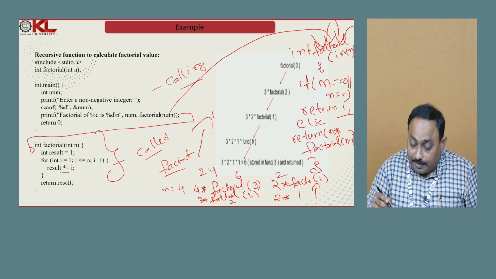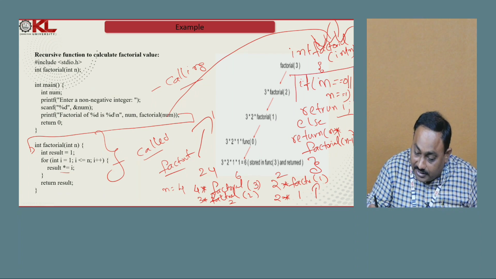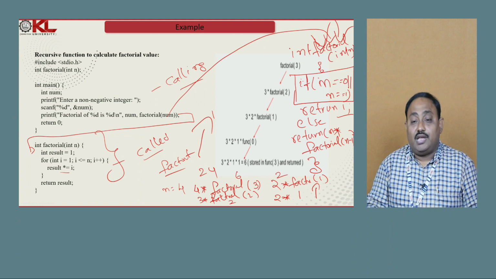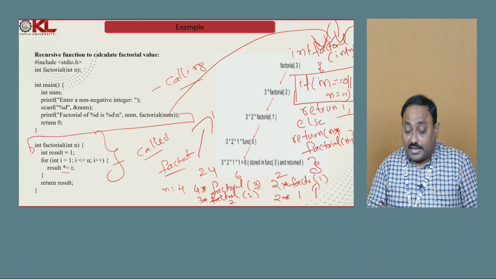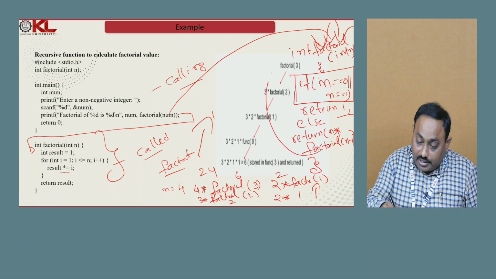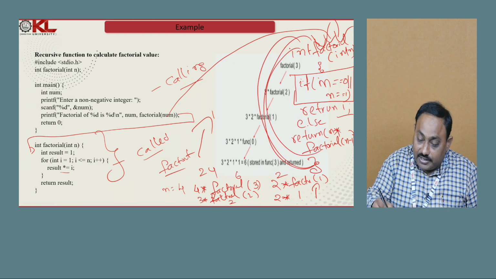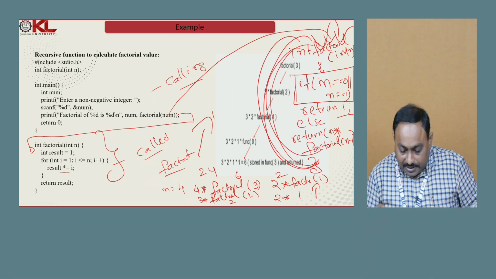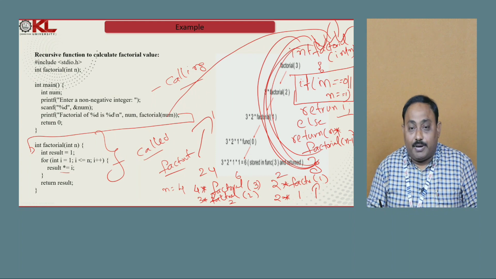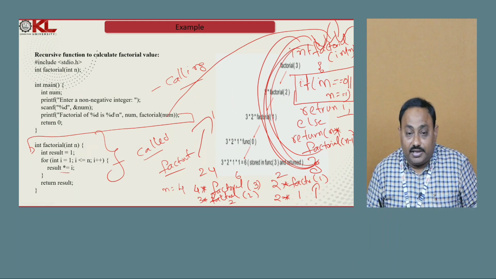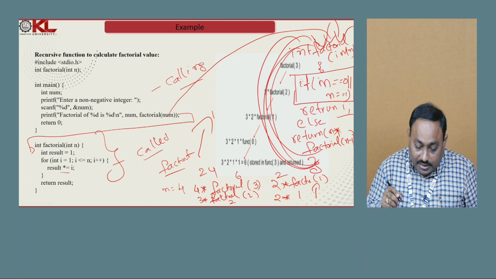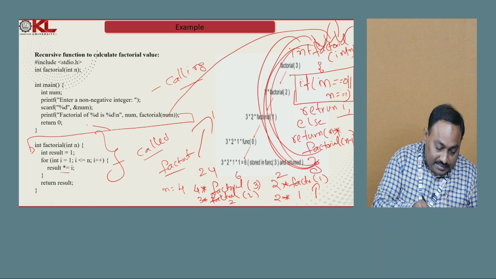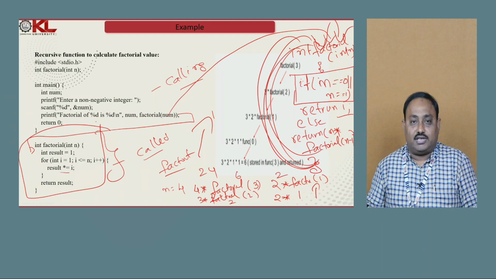So here, what is the base condition? This is the base condition. That means if we meet this base condition, the recursive call stops executing. Otherwise, the recursive call continues like this until we meet the base condition. And once all the recursive calls are completed, we start backtracking by substituting the intermediate results in the intermediate recursive calls to consolidate the final result. This is the way we can write this factorial recursive function.